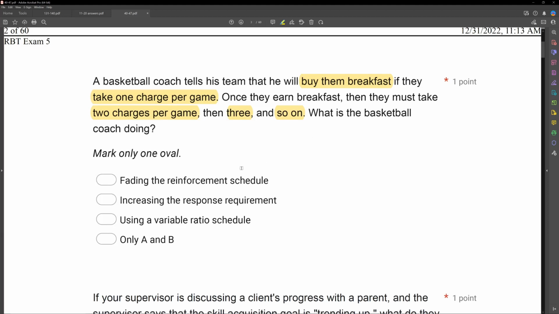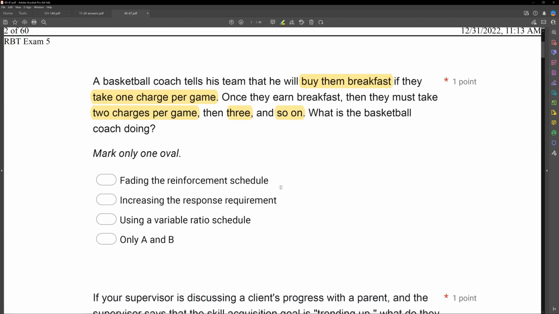A is good. Let's keep reading. B, increasing the response requirement. Also yes, right? Initially, it only took 1 charge to get breakfast. Now it's 2. Now it's 3. Now it's 4. The response requirement has slowly changed.